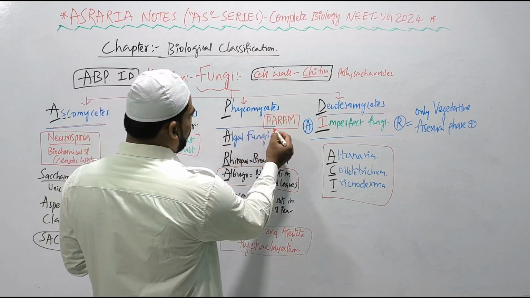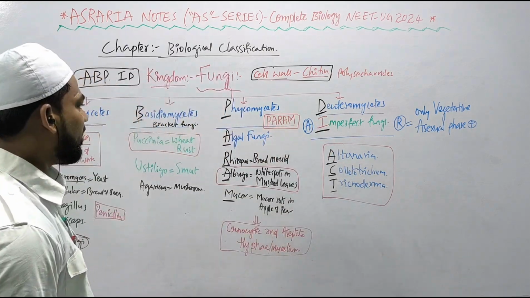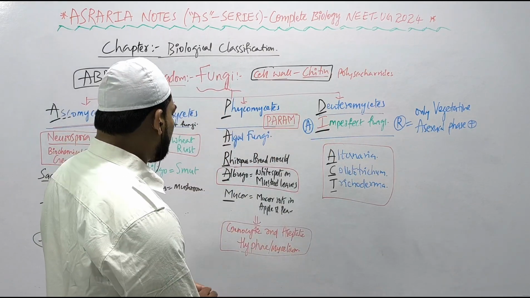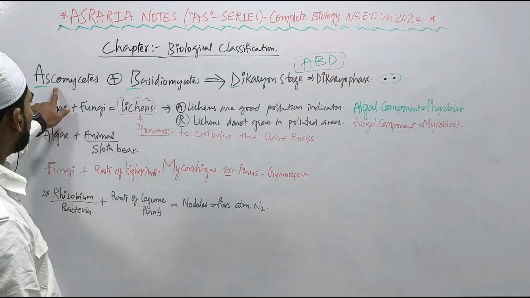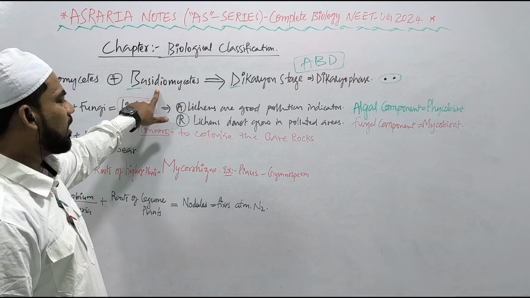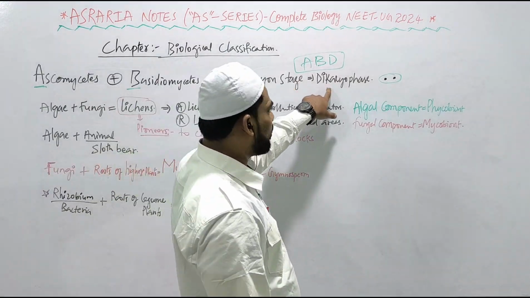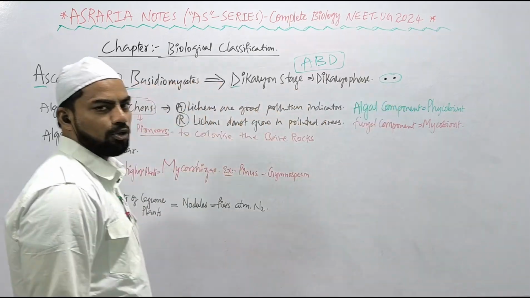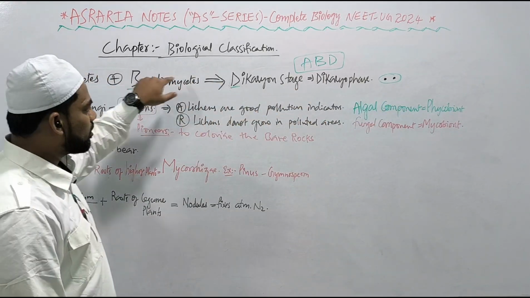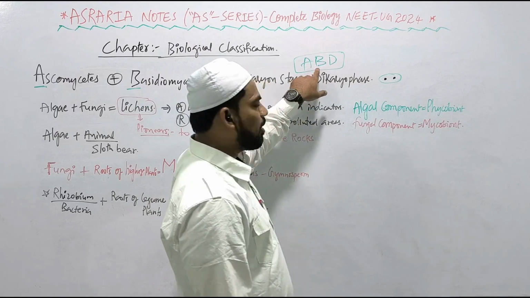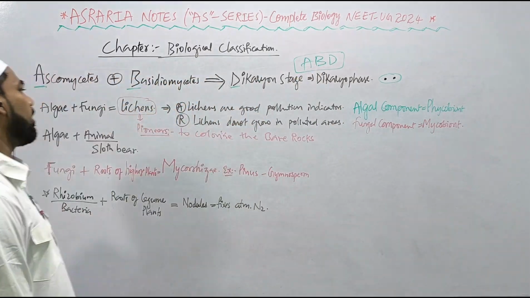The mnemonic to remember Phycomycetes is Param, right? Param Sundari. P for Phycomycetes, A for algal fungi, R for Rhizopus, A for Albugo, and M for Mucor. So this is Ascomycetes and Basidiomycetes. Both these classes of kingdom Fungi show the dikaryon stage or dikaryophase, that is a single cell with two nuclei. To remember the mnemonic: A for Ascomycetes, B for Basidiomycetes, and D for dikaryon stage, dikaryophase. ABD, ABD Villiers, Mr. 360-degree, the famous world cricketer, right?